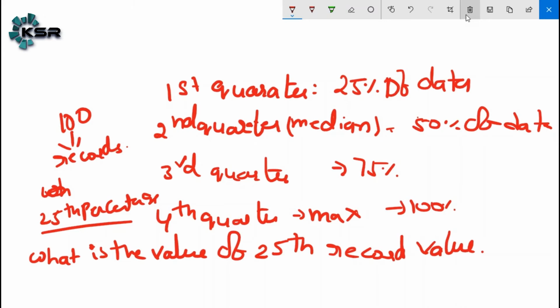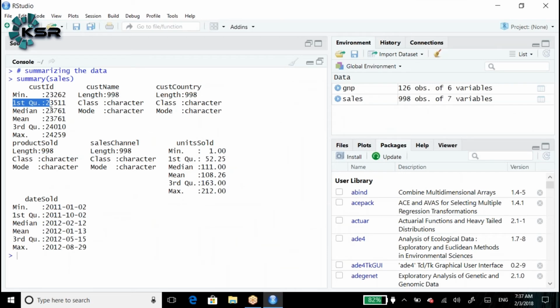Simply, if I want to say it as a layman, or statistically: the first 25% of the record value is this much. The 25th percentile record value will be this much, whatever the value. Here in our case, for example, 23511. That means in our given customer ID, the 25th percentile value is 23511.